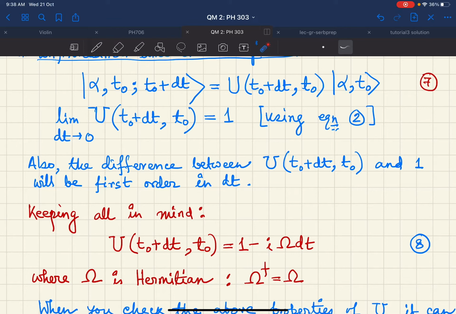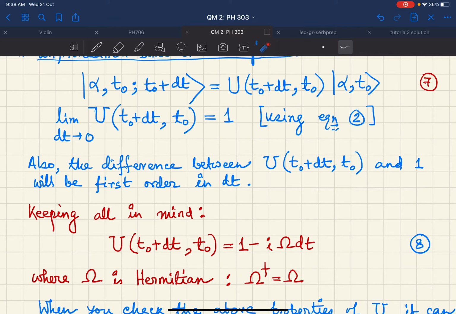And now the difference between U(t naught plus dt, t naught), this infinitesimal time evolution operator, and unity or the unit operator will be first order in dt. Of course that is what you will expect.